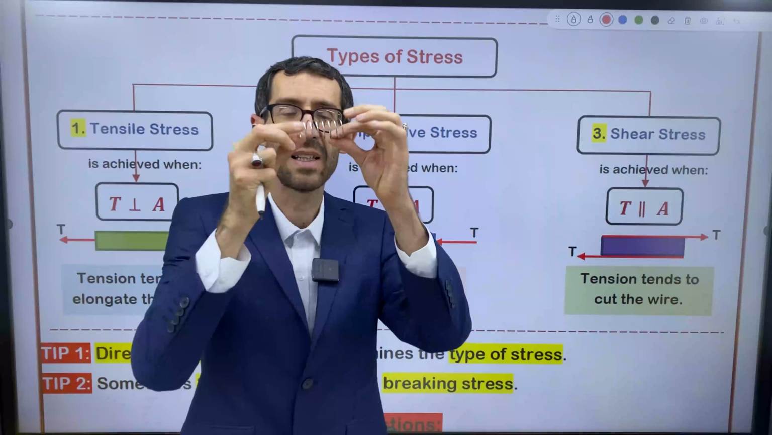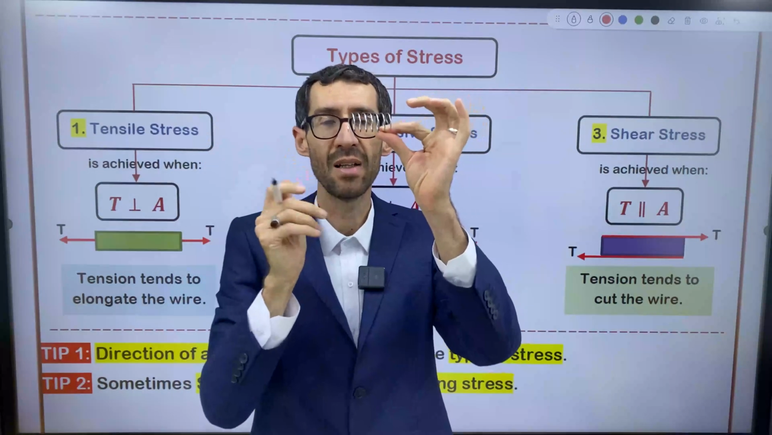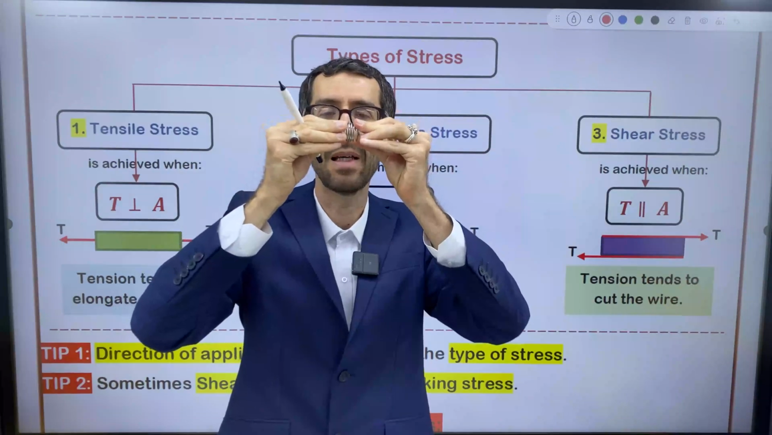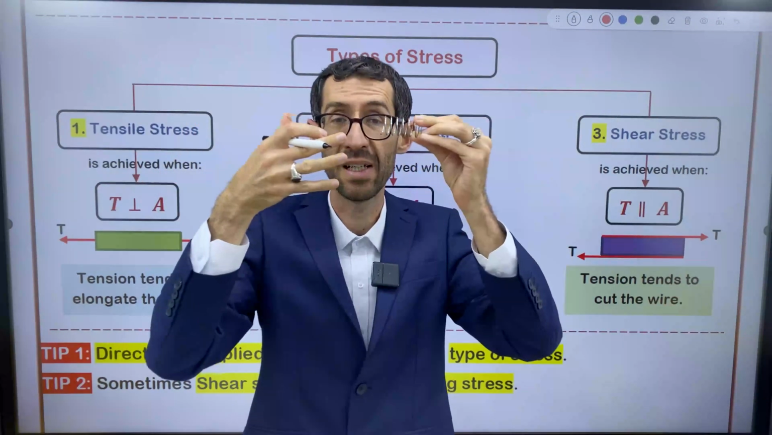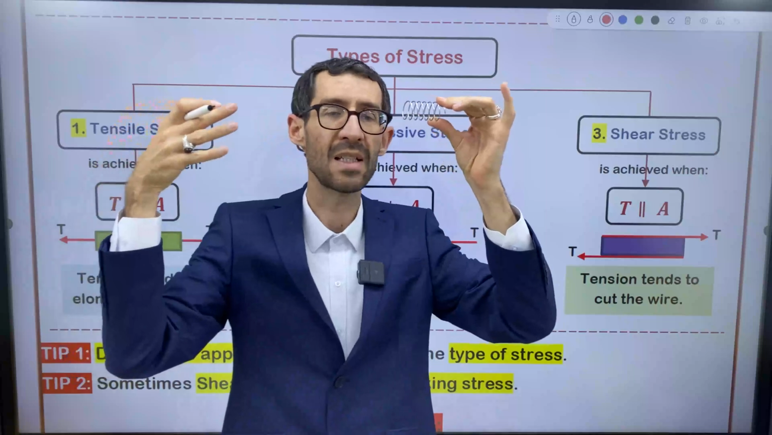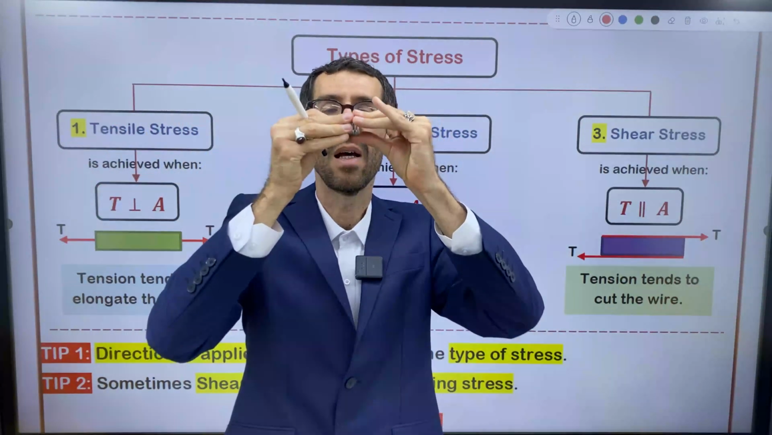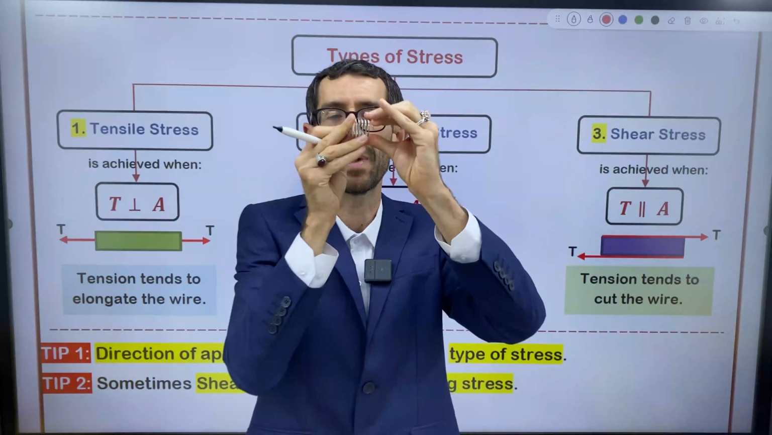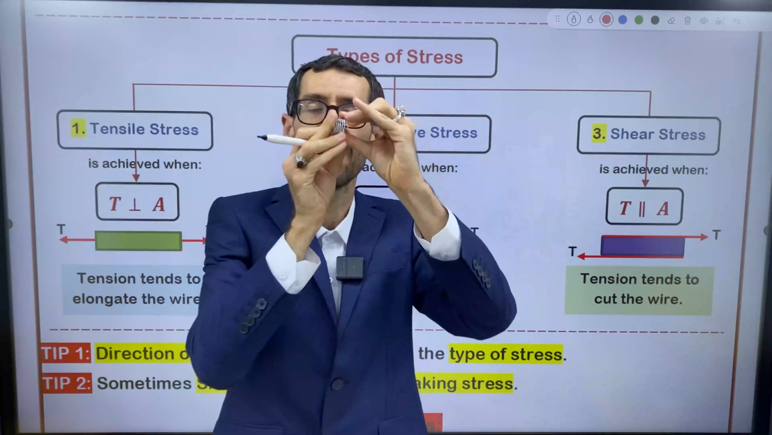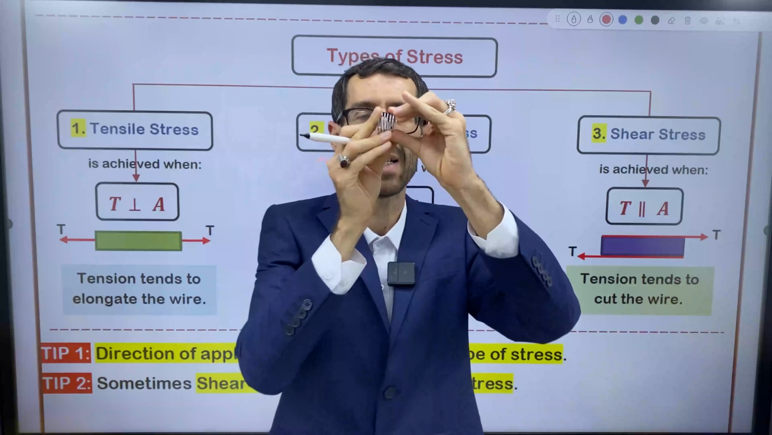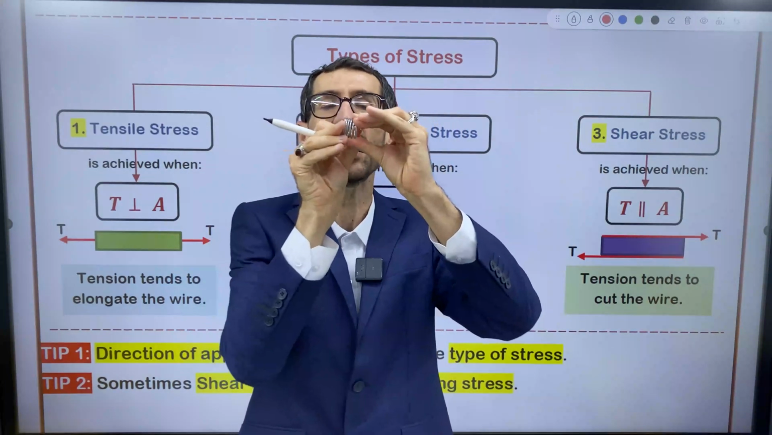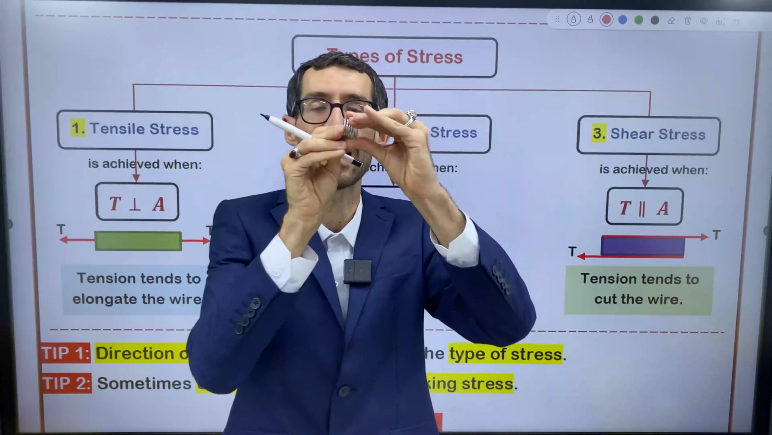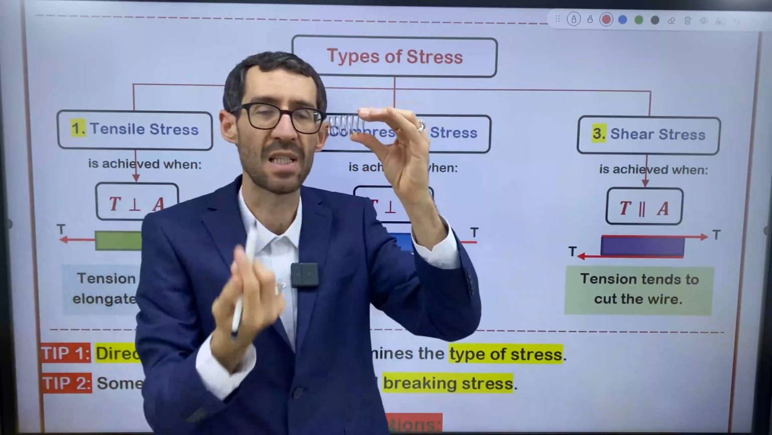Let me do it for you right now. So we have a spring. This is the initial length of a spring, right? Whenever you push the spring inward, whenever you apply force in the inward direction, what happens to the length of a spring? Does it increase? Does it decrease? I'm sure you know the answer. So the spring shortens in this situation. The length of a spring decreases. That's why it's called compressive stress.